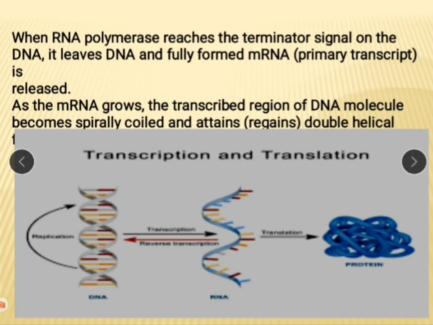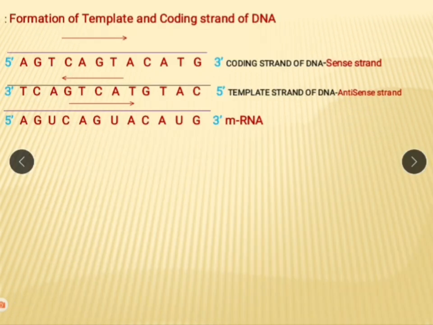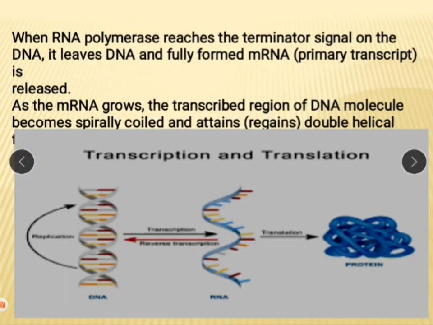When RNA polymerase reaches the terminator signal of DNA, it leaves the DNA and the fully formed mRNA, that is the primary transcript, is released. When it reaches the terminator of this DNA, it is released into the nucleoplasm.